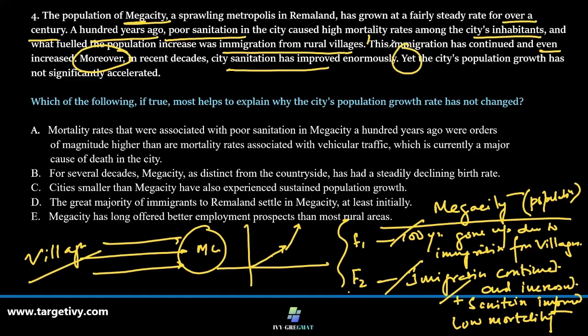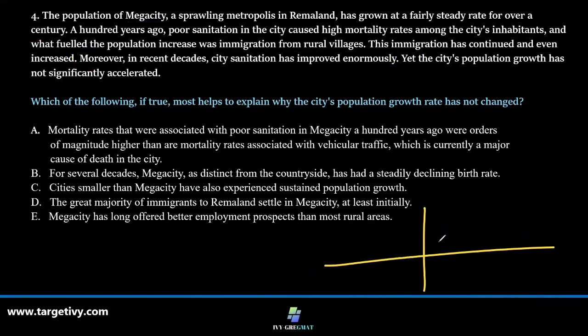Yet we have got a contrasting word. The city's population growth has not significantly accelerated. So with everything in place, the city's population should have spiked, but the rate of acceleration is more like at this line.